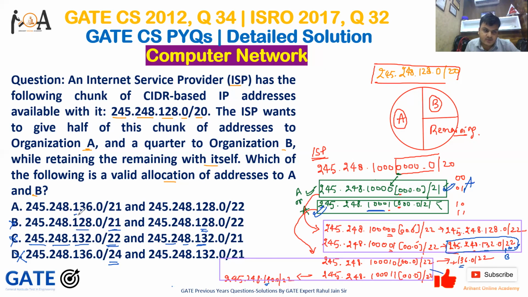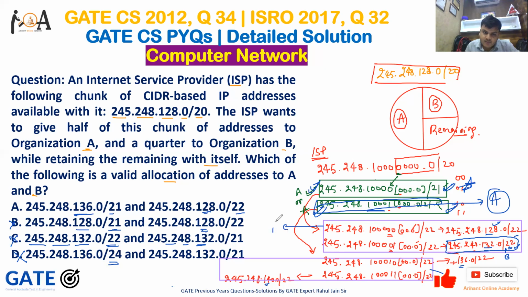If you see here, 1.136.0/21 means I am finally allotting this bunch to A. If I am allotting this bunch to A, then I need to allot the quarter one from this bunch. So this bunch means either 128 or 132 with 22. Here I have 128 with 22, that is 128/22.